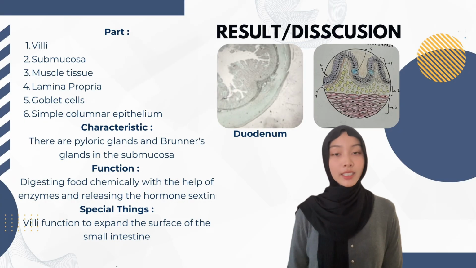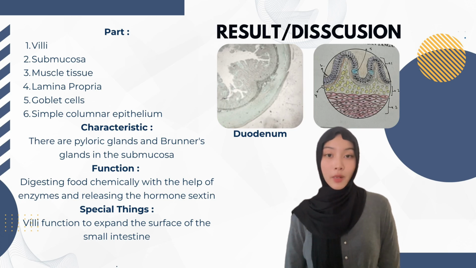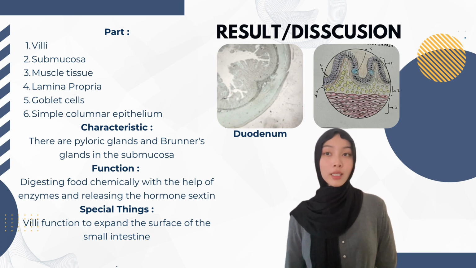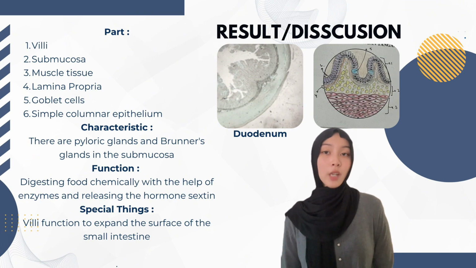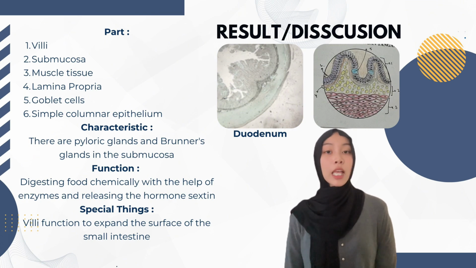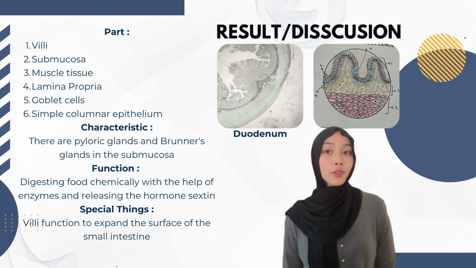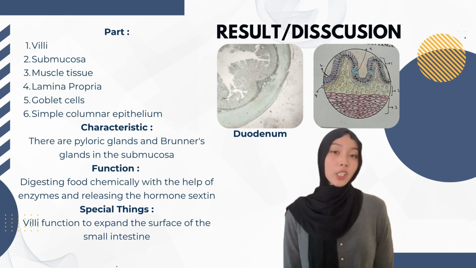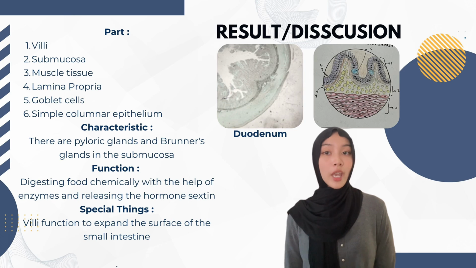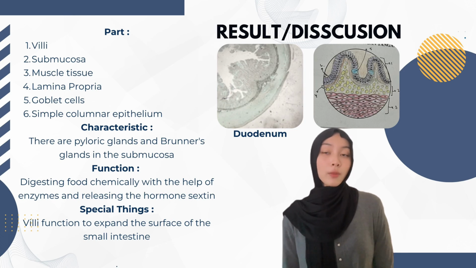Next, results and discussion: duodenum. The parts of the duodenum are villi, submucosa, muscle tissue, lamina propria, goblet cells, and simple columnar epithelium. The characteristic is that there are capillary glands and granule glands in the submucosa. The function is digesting food chemically with the help of enzymes and releasing the hormone secretin. The special thing is that villi function to expand the surface of the small intestine.